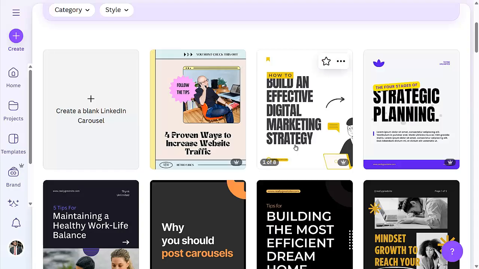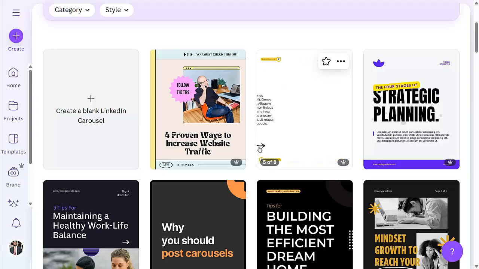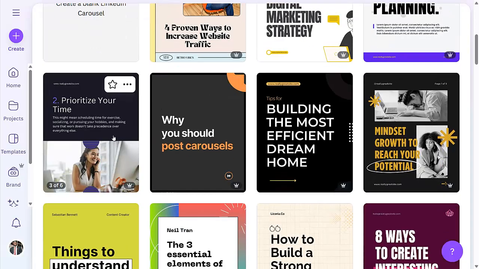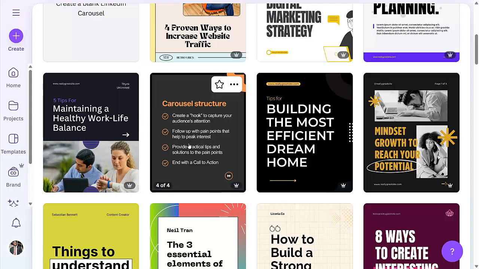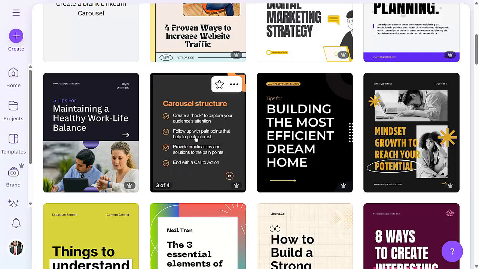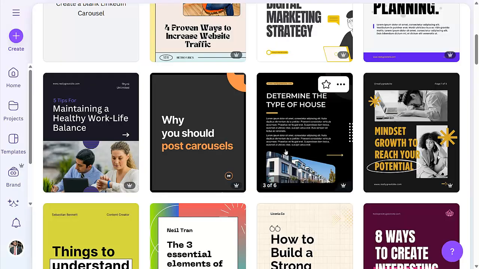Now let's check this one. It has 8 slides. It's very nice. Let's check this. It has 6 and also has picture space. Let's check this one. It has 4, and it is basically giving clean vibes. So that one without image, I think that one is nice.